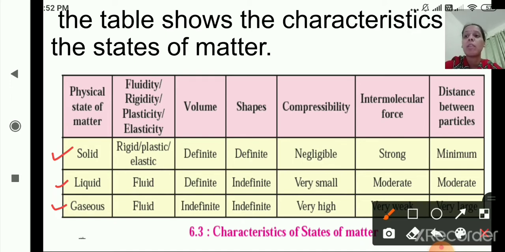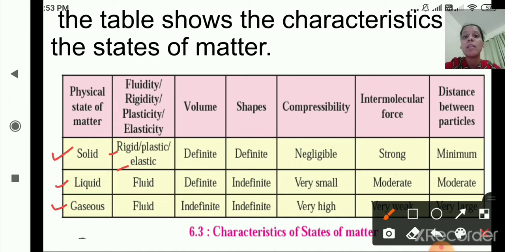Now we'll start one by one. Solid. Solids are rigid, plastic and elastic. Rigid means they have a particular shape, right? They have rigidity. Plasticity means after applying pressure they can change their shape. And elasticity means once we remove the pressure, the substance comes back to its original position or shape, that is elasticity, right?